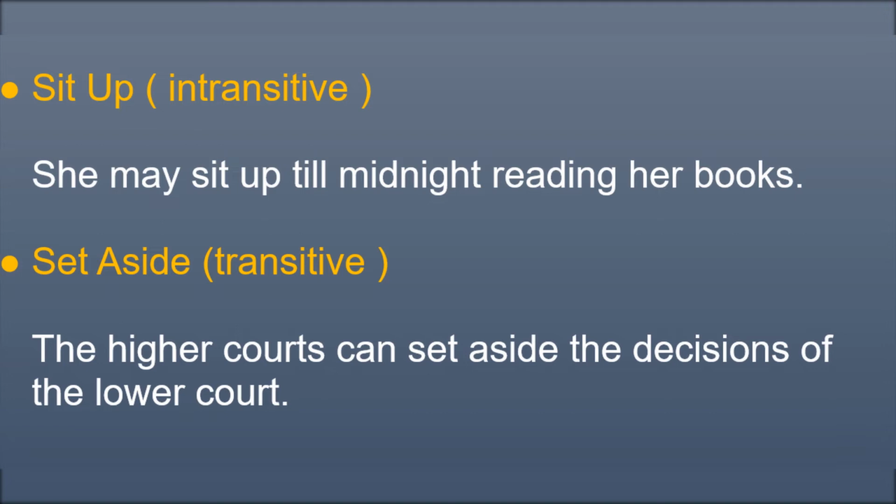Transitive means such verbs which need an object. For instance, set aside. Here set aside means cancel. Now look at the example sentence: the higher courts can set aside the decisions of the lower court.